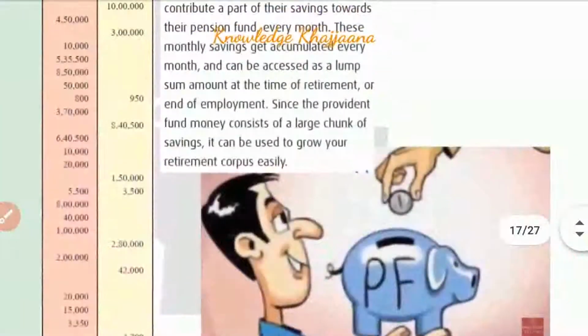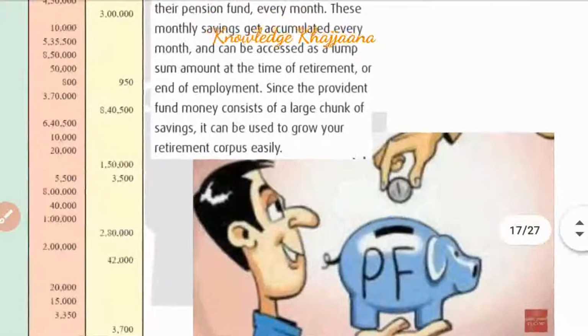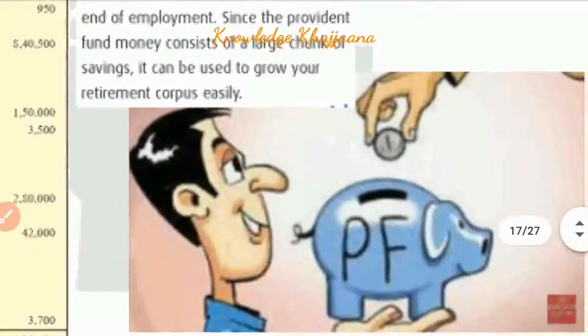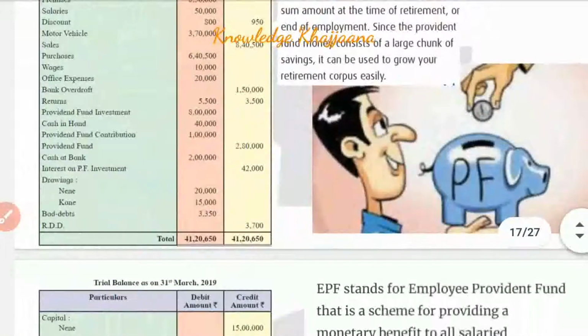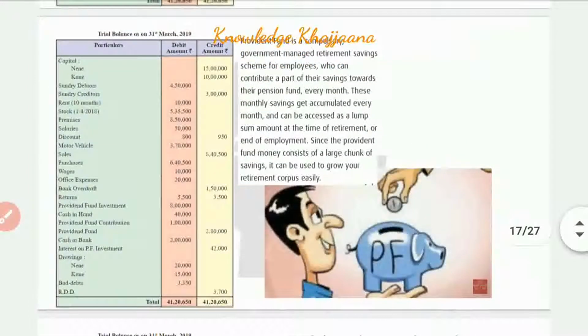So as it is a fund, the employee has to give his share, as well as the employer also has to give his share for the benefit of the future of the employee. So for the employer it is a liability, because he has to keep that fund in reserve for giving to the employee. So provident fund is a liability for the employer. And now we are thinking of whom? With the view of the employer. Which employer? Partners.